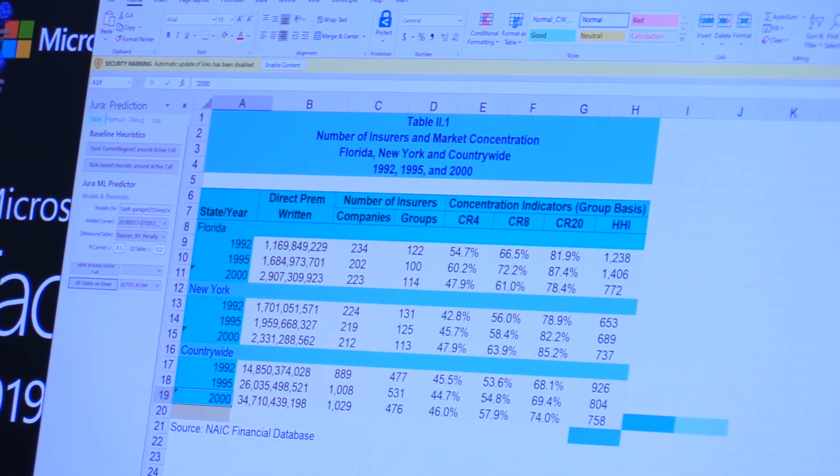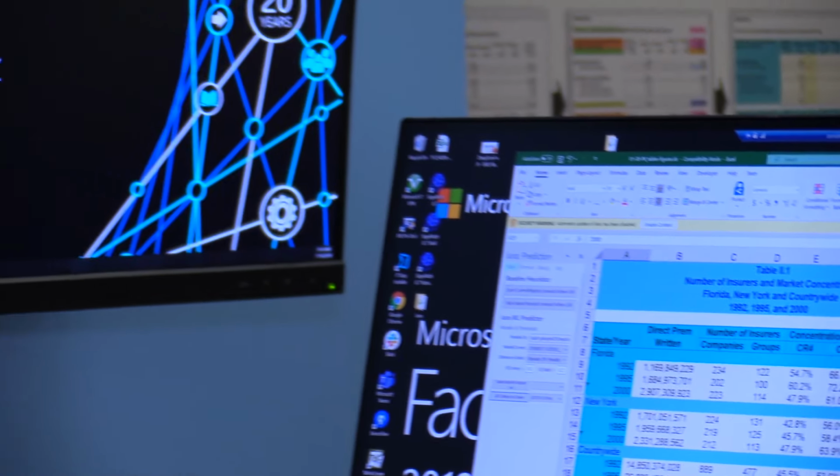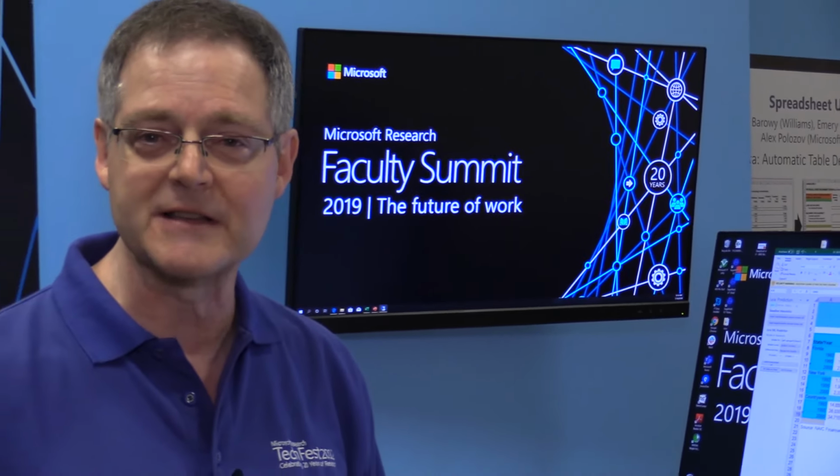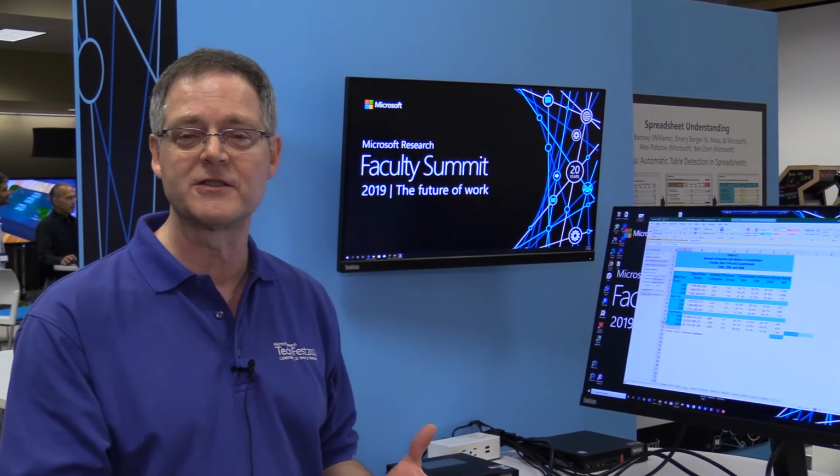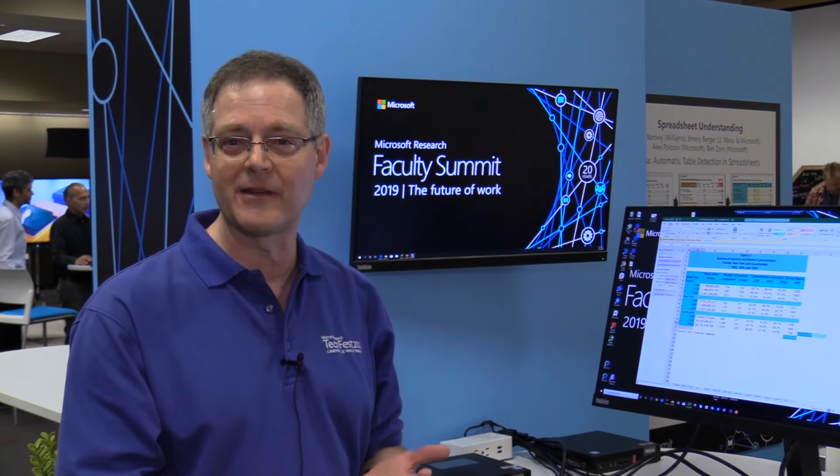So what we've shown here is two different technologies using two different techniques, statistical analysis and neural networks, that help us understand spreadsheets and ultimately are going to empower users to quickly and effectively make use of their spreadsheets and come to correct conclusions. Thank you for your time.